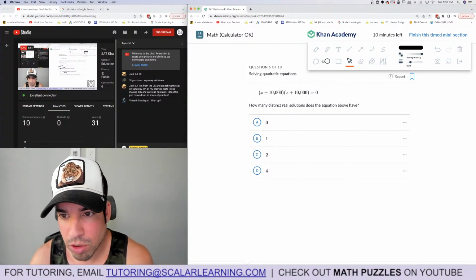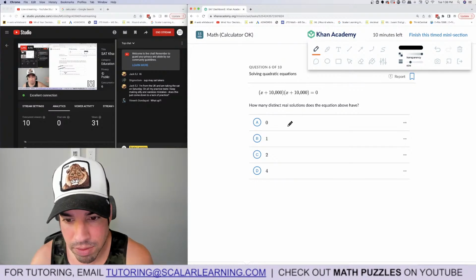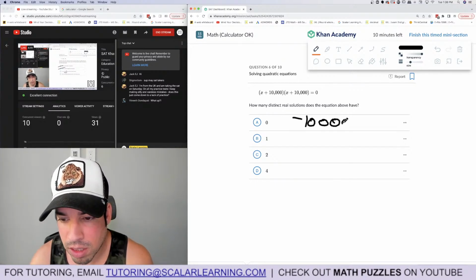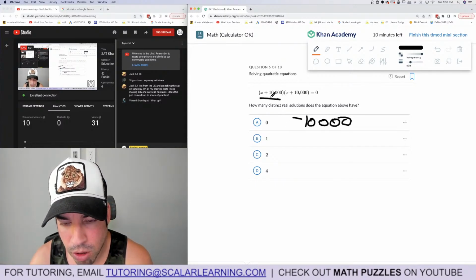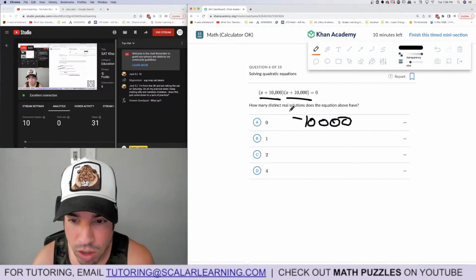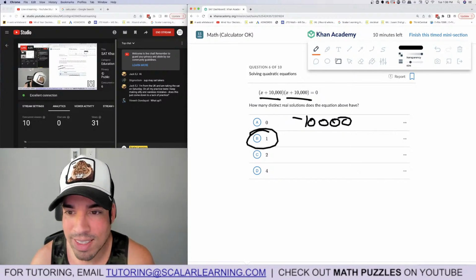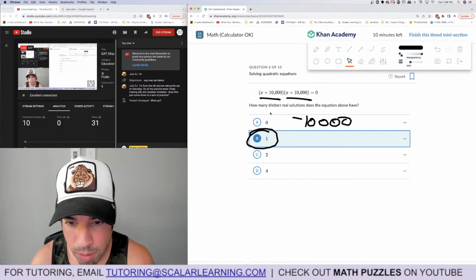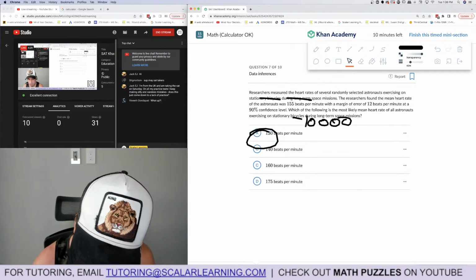How many distinct real solutions does this equation have? 1. It's negative 10,000. Because this is right, negative 10,000 will make this part go to 0 and this part go to 0, but that's it. So it's only one distinct real solution. It is a double root, but that's it.